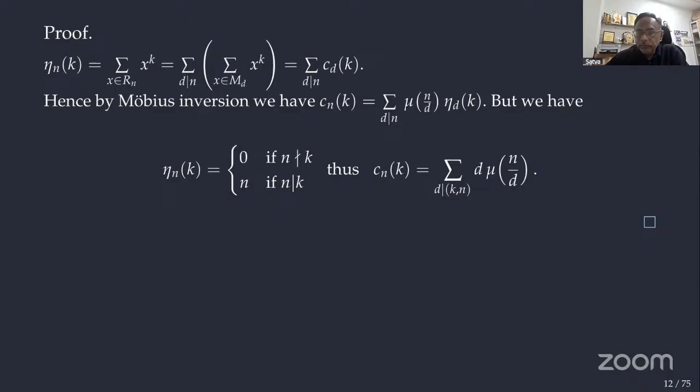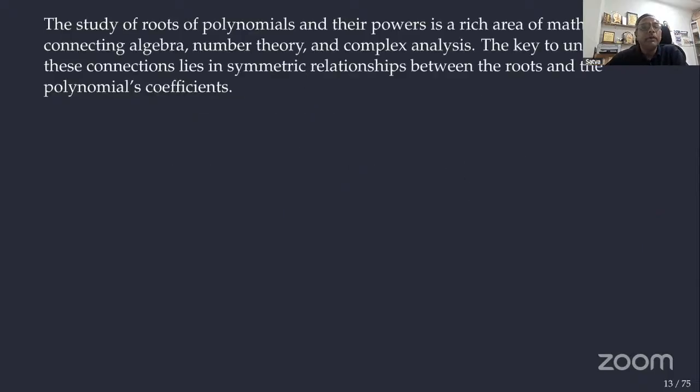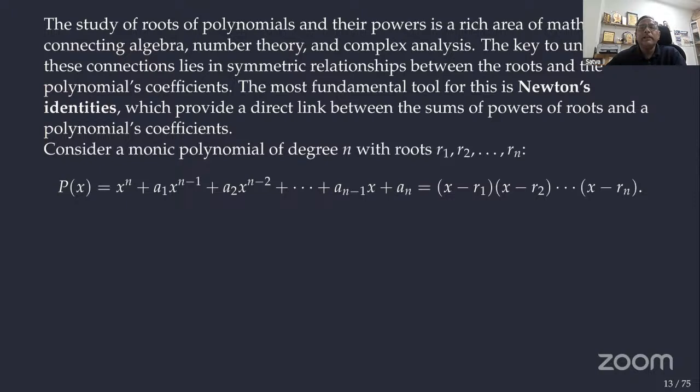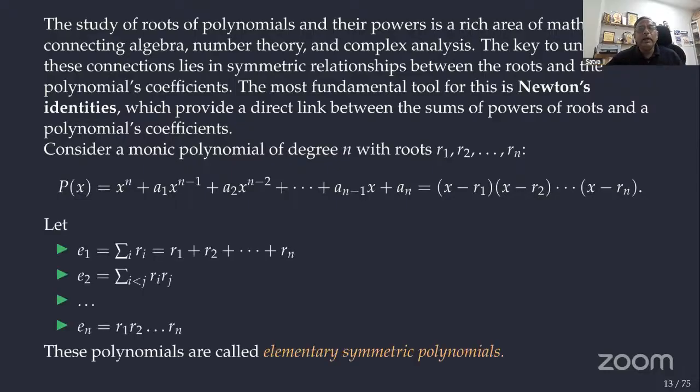So by using this, we have this result, by again the Mobius inversion formula. While studying the roots of polynomials also, you come across these things. This is another proof; I will go a little faster. If you take any polynomial, we can write it like this, then we know the elementary symmetric polynomials and all. From that also, it is a beauty that we will get Newton polynomials, and from that also we can derive the properties of the Ramanujan sums.